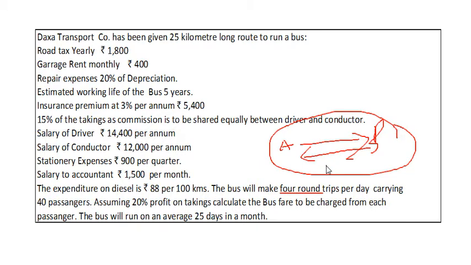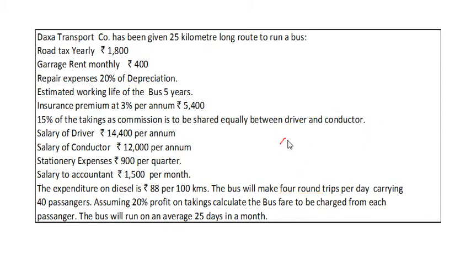I hope you understood this working. The bus starts the journey from place A and reaches place B, and then again from B to A. The whole trip is called one round trip. So like this, the bus is taking 4 round trips during a day, carrying 40 passengers each time. Assuming 20% profit on takings, that is on sales price, on fare. Calculate the bus fare to be charged from each passenger, and the bus will run on an average 25 days